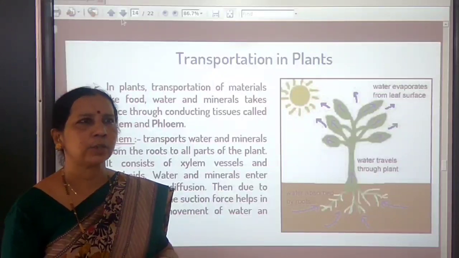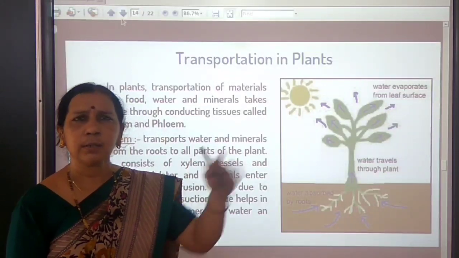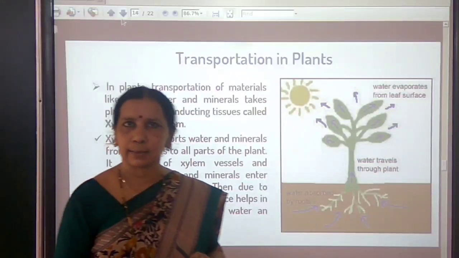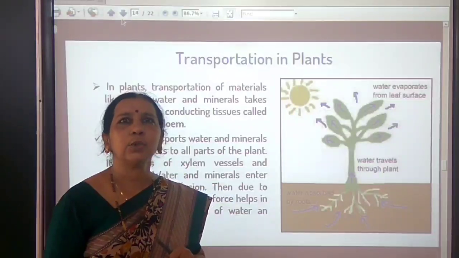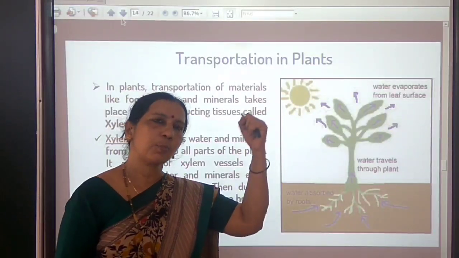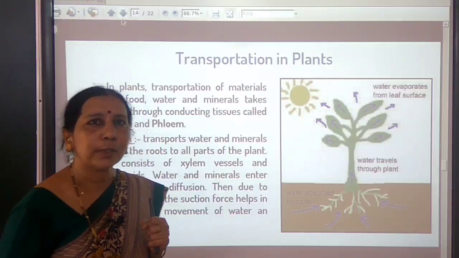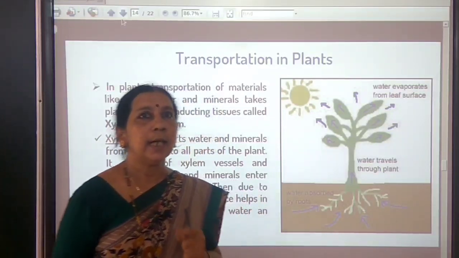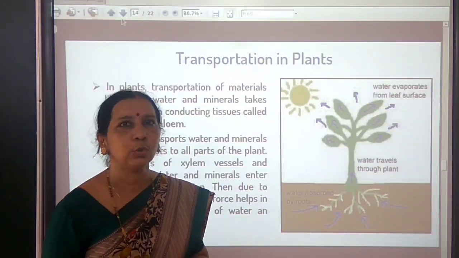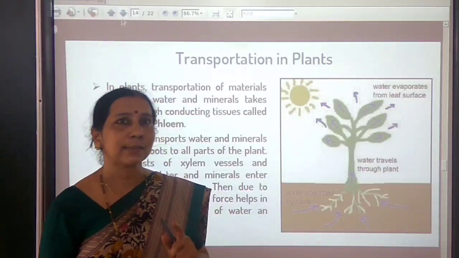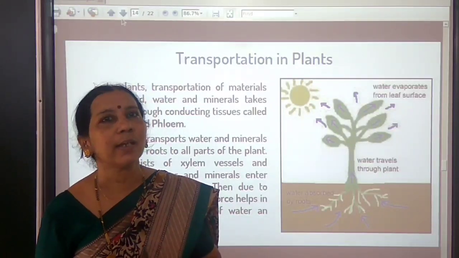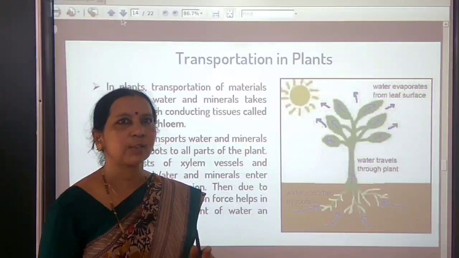Suppose the plant height is very large, hundreds of meters tall. What do the plants do? How is the water pulled upwards from roots to the tip of the plant? Here plants use another strategy. You have learnt in 9th standard about transpiration. What is meant by transpiration?